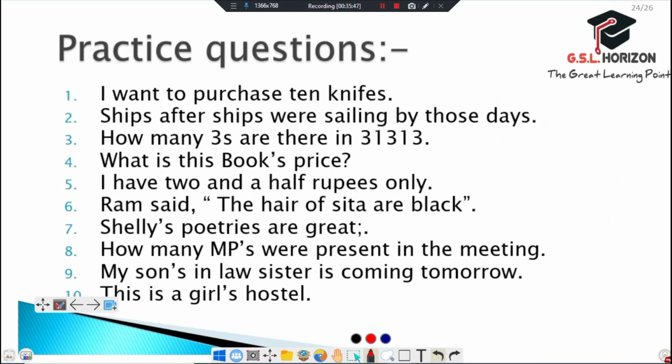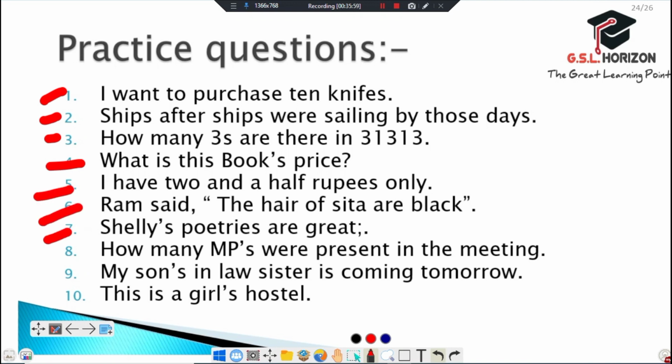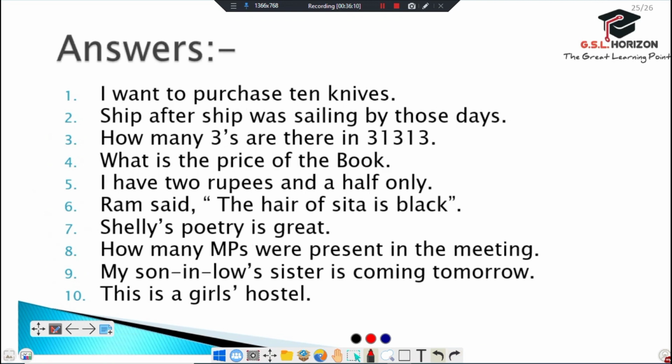Comes to the next one. And this is a practice exercise question. You can practice it. You can also take a screenshot, and I will provide you the answers in the next slide. You can also comment the answers to these questions in the comment box. And these are the answers. So do it as your homework, or you can also comment it, and you can also send me pictures after solving it.